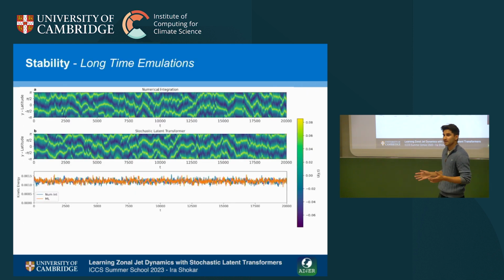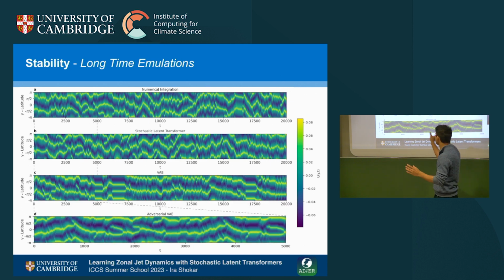Then we want to see if it's stable over long time periods. So the top is a numerical integration over a very, very long time period, and this is an autoregressive method. So we take the output, put it back into the input, and then it gives us the next output. And then this is our model, and we see also that the kinetic energy remains stable throughout the long evolution.